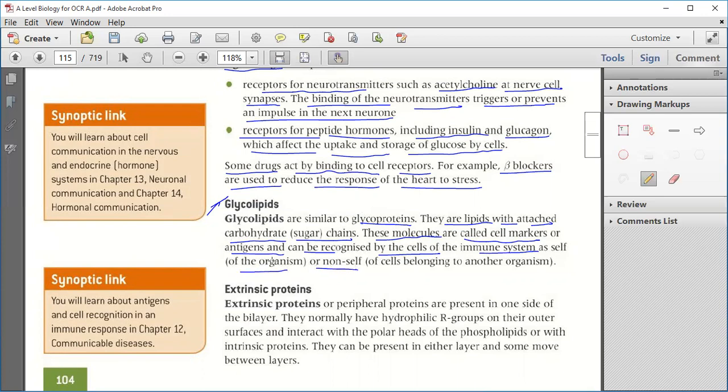Clear? Now, glycolipids are similar to glycoproteins. These are lipids attached to a carbohydrate sugar chain, and these molecules are known as cell markers or antigens and can be recognized by the cells of the immune system as self, belonging to the organism, or non-self, that is, a cell belonging to another organism.